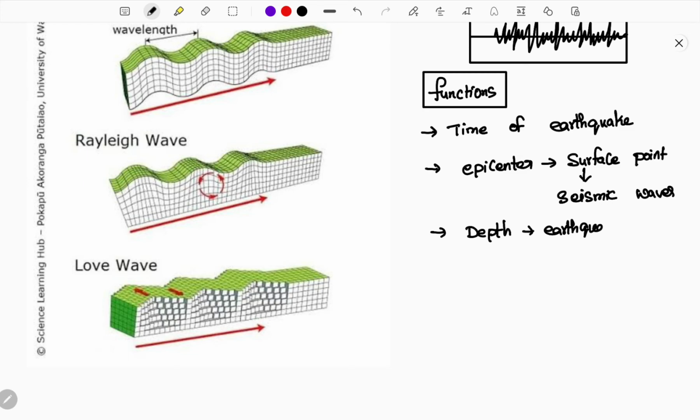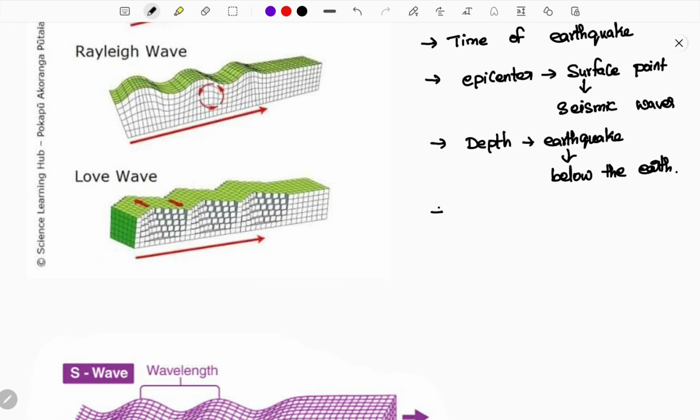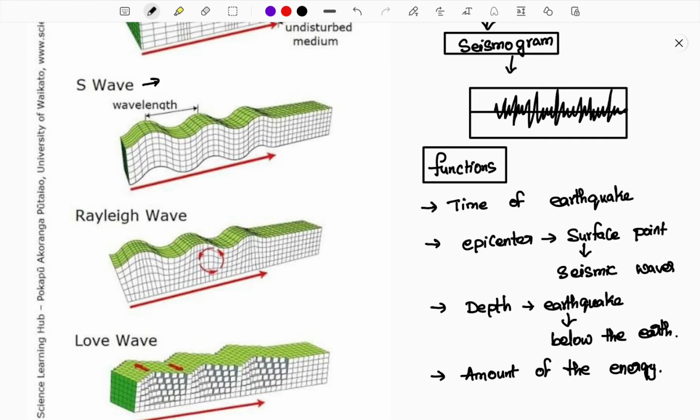The earthquake has happened below the earth. How much distance below the earth it occurred, we can find using seismic waves. Seismic waves also help in understanding the amount of energy that has been released, which is detected using the seismograph. So overall, seismic waves are very important in detecting earthquakes.